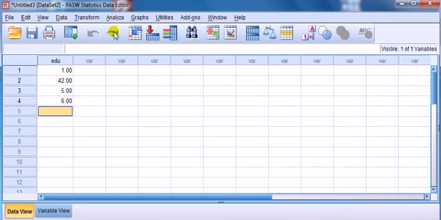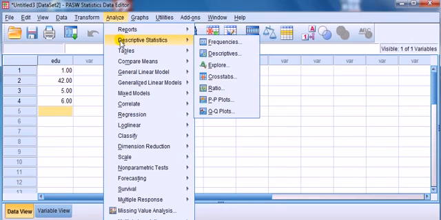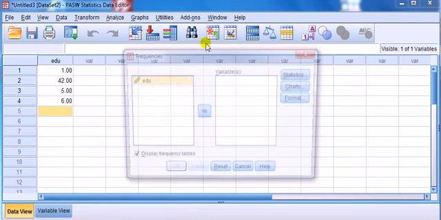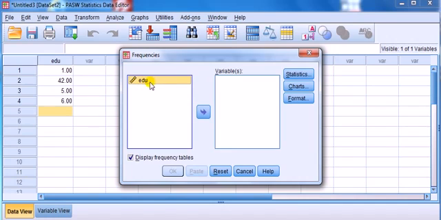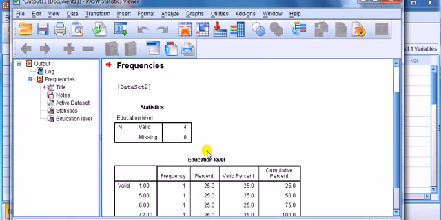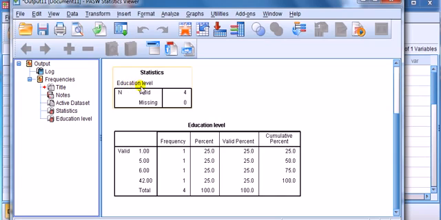Now let's try that again. Analyze, and you see what's changed. Descriptive statistics, frequencies. Look at that. Now it's just the nickname, the name. So it's less clumsy. If we've got tons of variables coming down here, then it's much more manageable and quicker to find what we want. If I shift this over again to the other side and press OK, you can see that the output has not changed. It still delivers the labels, not the nickname.